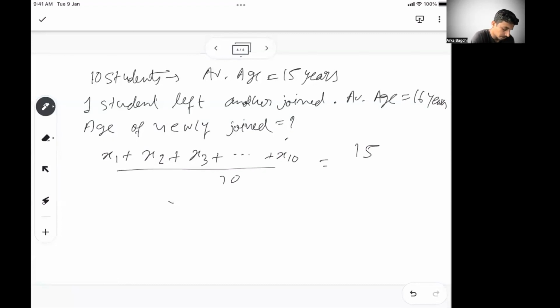Now, let's say the student with x10 has left, and there is a new guy with the age of y.